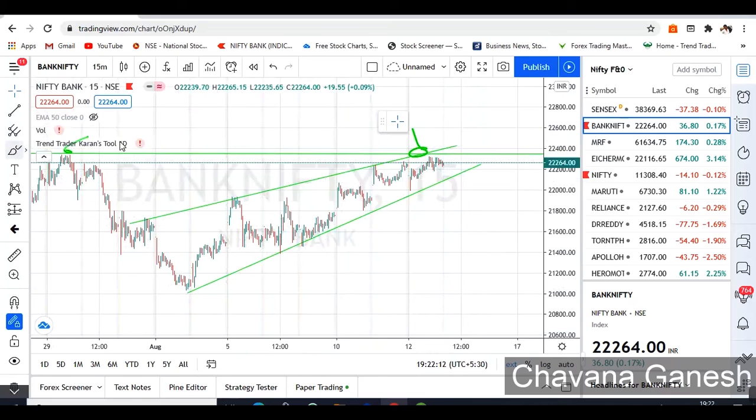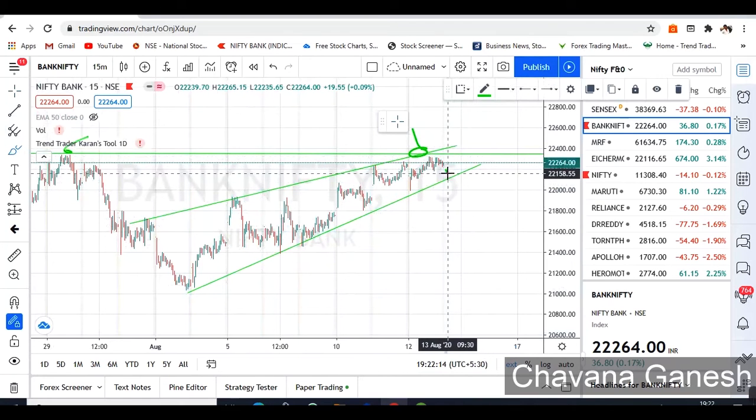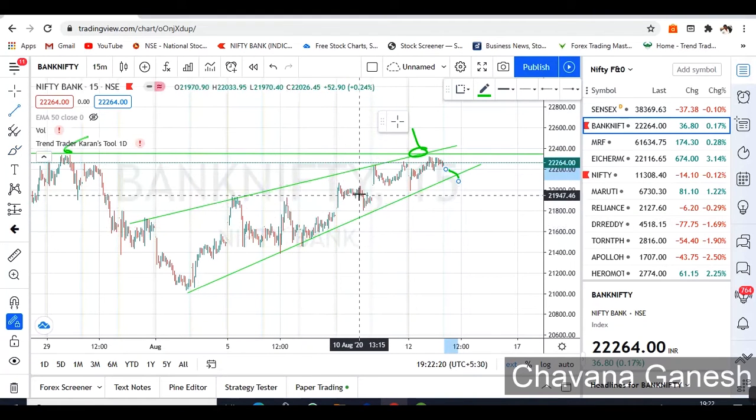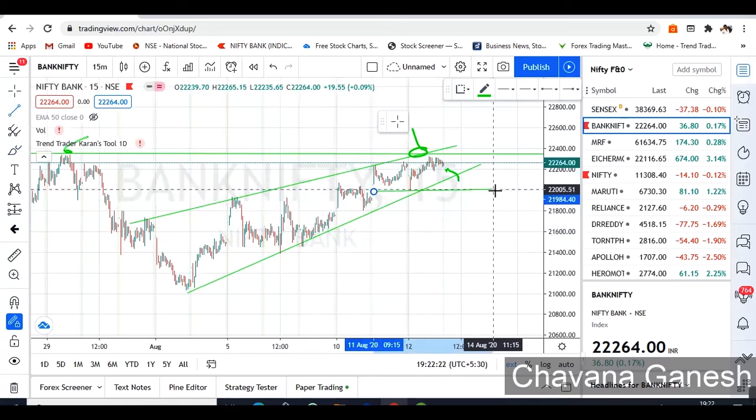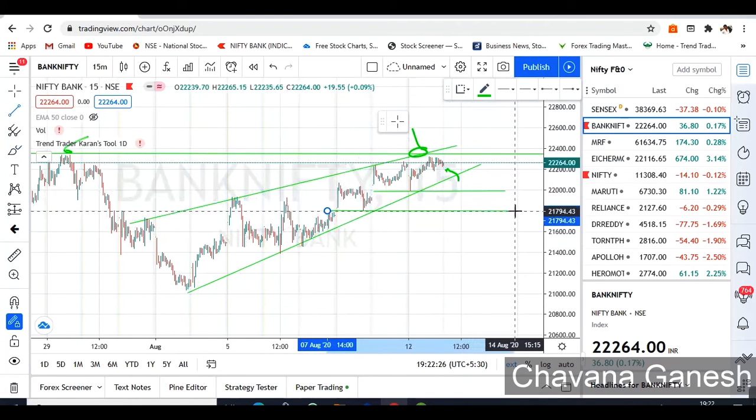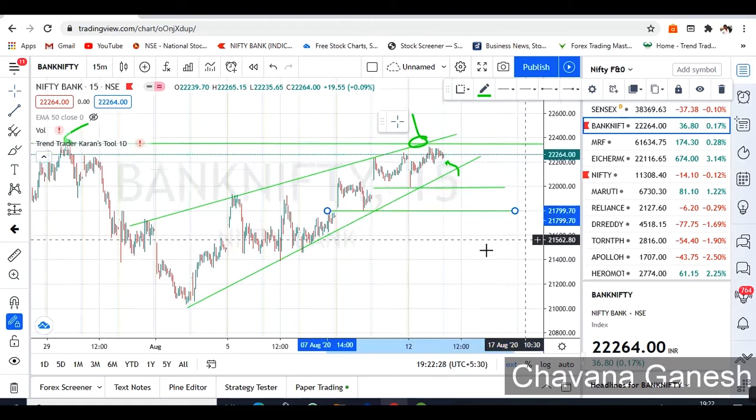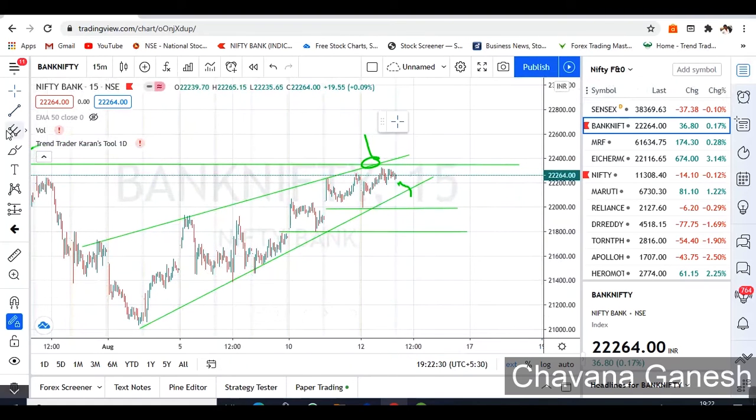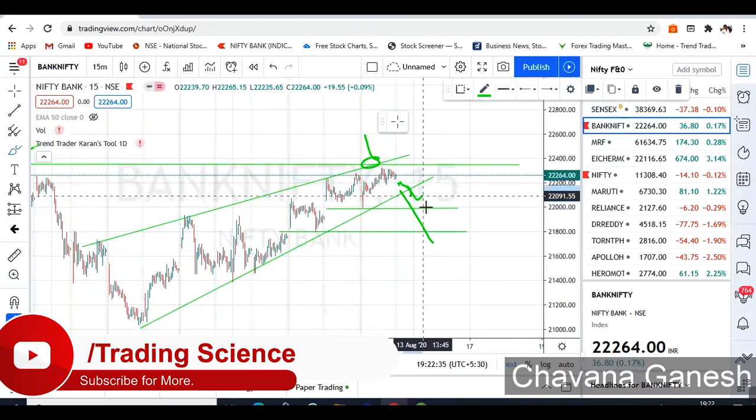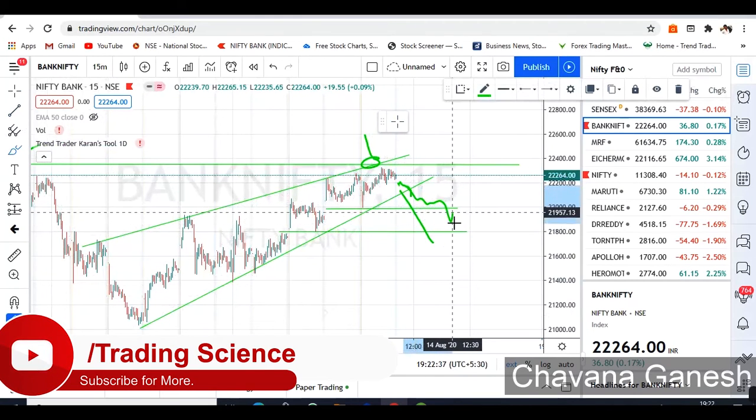Let it open. If it opens inside this and breaks these levels, we can expect a good move with the supporting levels. This is one supporting level, and this becomes another supporting level. You can see definitely it won't fall completely like this. It will fall from here and hedge for some time and fall again, and hedge for some time and fall again like this.